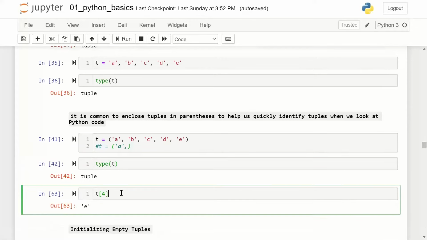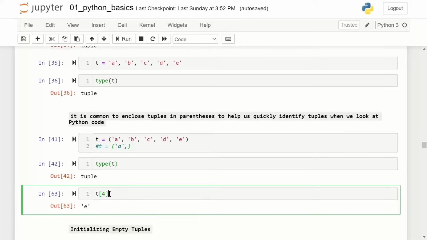Okay. Once again, if we have to access the elements of a tuple, we will have to make use of rectangular bracket only. Whenever you have to give index position, be it a list, be it a tuple, or be it a data frame, which we are going to learn when we get into pandas, referring to an index position of a row, of a column, or of an element will always happen through rectangular brackets.